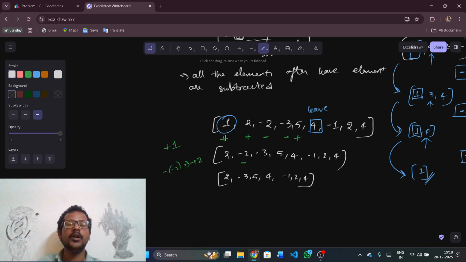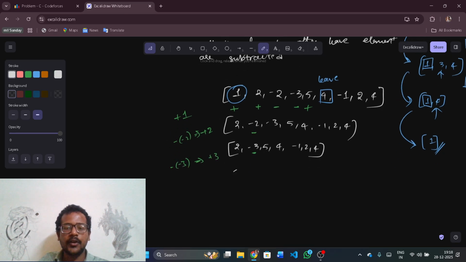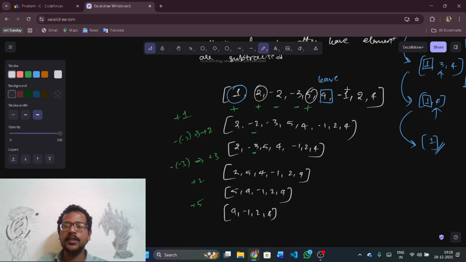I think you are clear now. Now this needs to be minus, so I'll take that. Minus of -3 will be +3. So the array will become like 2 5 4 -1 2 and then 4. Now I want these two elements to be plus. 2 plus, 5 plus. So +2, and the array will become like 5 4 -1 2 and then 4. For 5, plus 5, and the array will become 4 -1 2 4. If you remember, this is the element I want to leave. I just don't want to touch it.